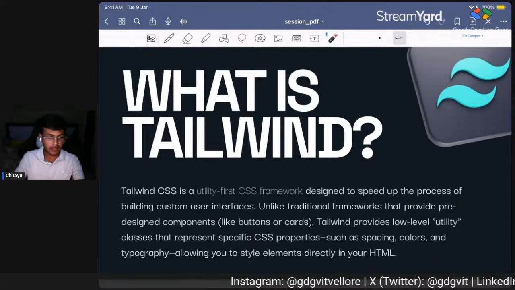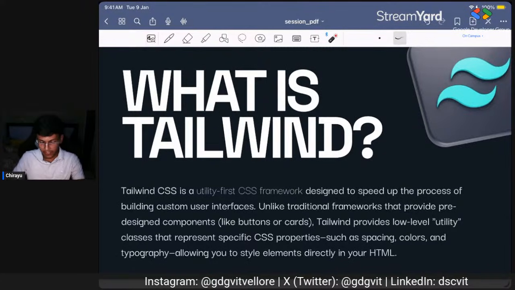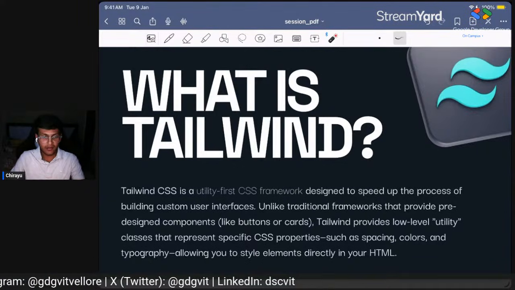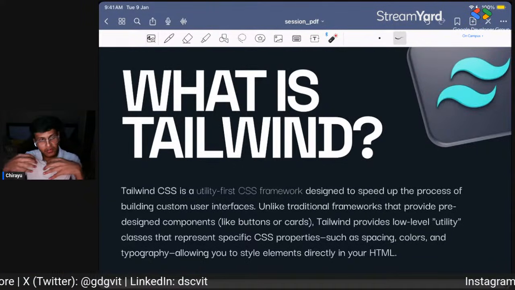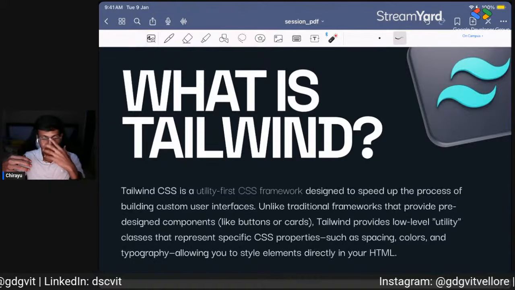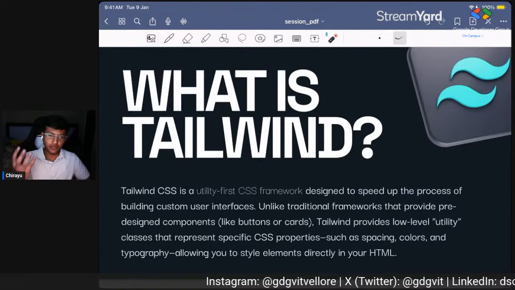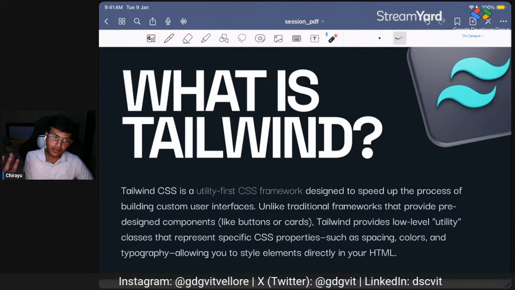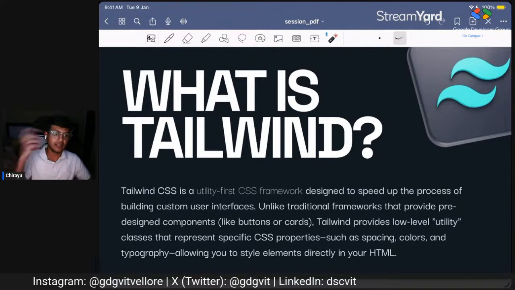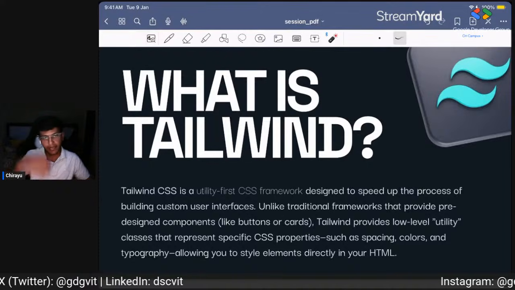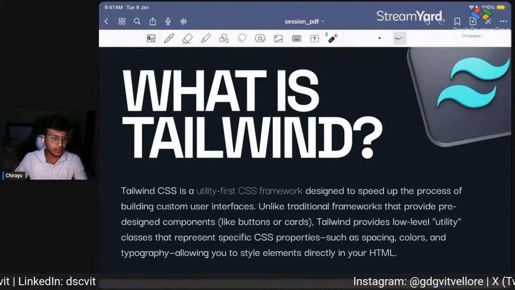So, what is Tailwind? Tailwind is basically pre-written CSS code that we can import in our web page using a CDN or a package, and then we can use the predefined classes in our code, and those predefined classes will be applied to our current code. So let me share my VS Code screen once again.